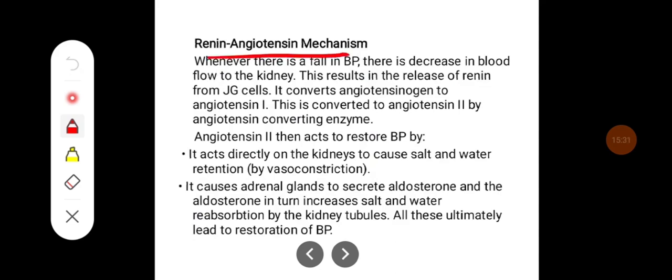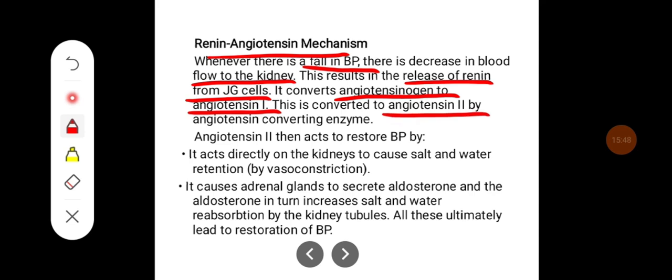Renin-angiotensin mechanism. Whenever there is a fall in blood pressure, there is a decrease in the blood flow to the kidney. This results in release of renin from juxtaglomerular cells. It converts angiotensinogen to angiotensin 1, and this is converted into angiotensin 2 by angiotensin converting enzymes in the lungs.